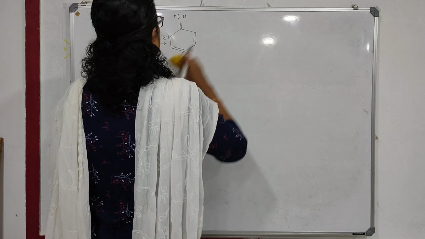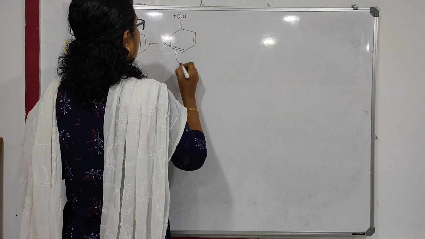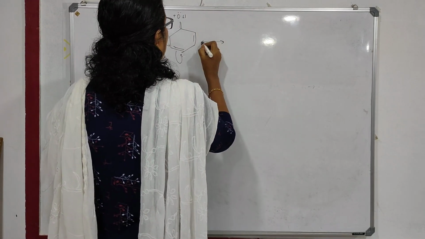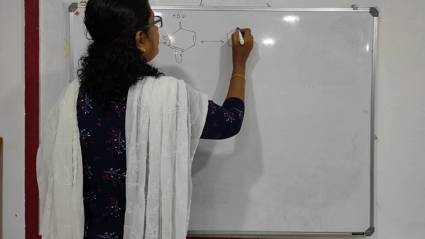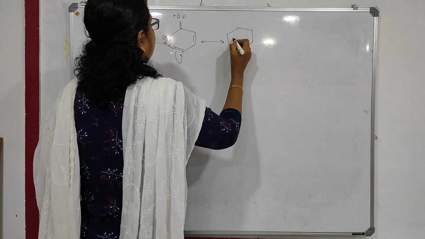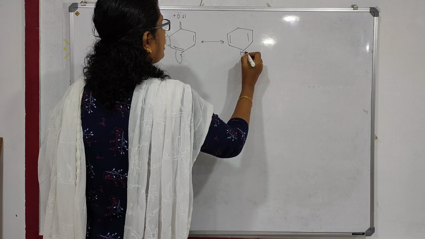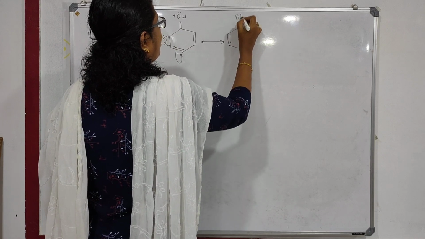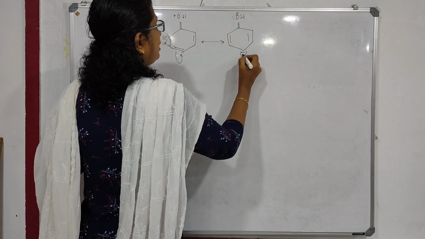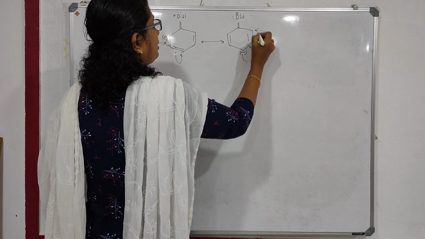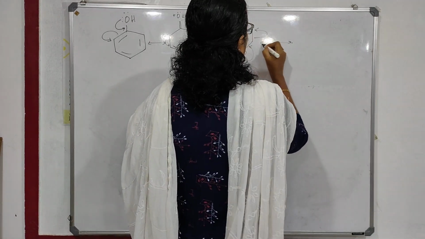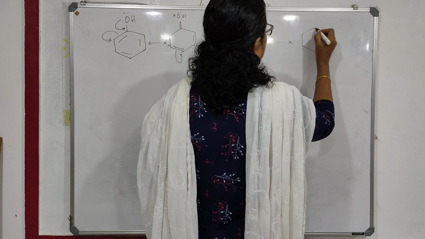The next resonating structure: this will come here, it will go here, then you will get the next resonating structure, that is the negative sign here, double bond OH plus. Now this goes here, it will come here, and you will get the next resonating structure.